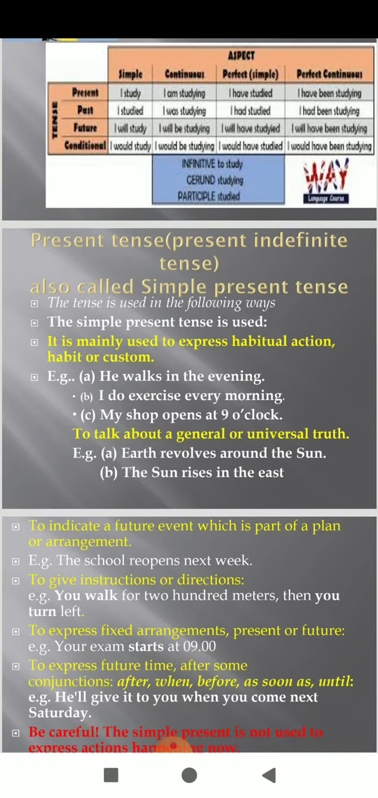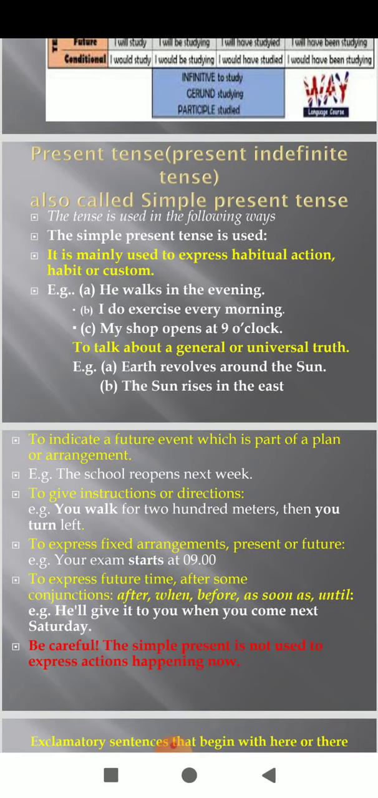And the next one is that, students, when we are talking about a general or universal truth, present indefinite tense will be used. For example, Earth revolves around the sun. We cannot change this truth. This is a universal truth. The sun sets in the west. Honesty is the best policy. It is a general universal truth. We cannot change it.